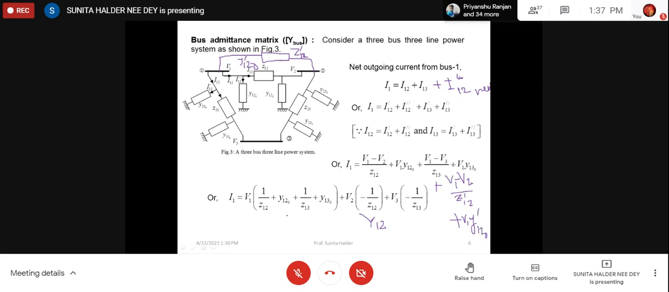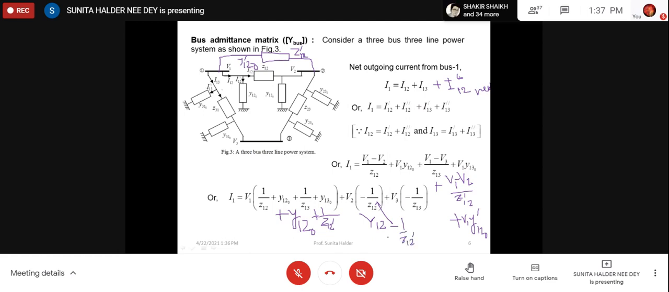So what should be added here? So this Y120 with V1. So that will come here. Along with that, another term 1 by Z12 dash will come here. Similarly with V2 also, here also minus 1 by Z12 dash will come.